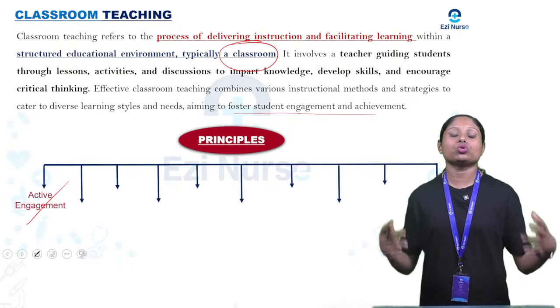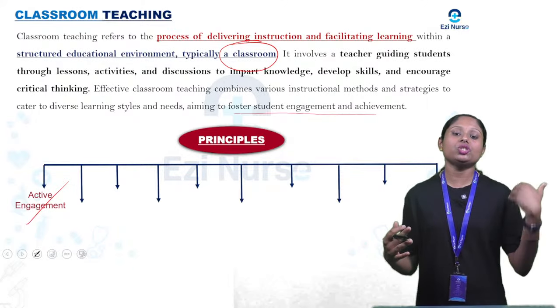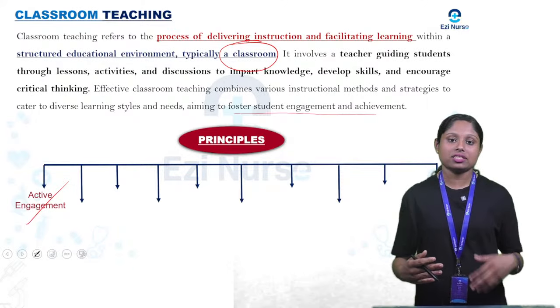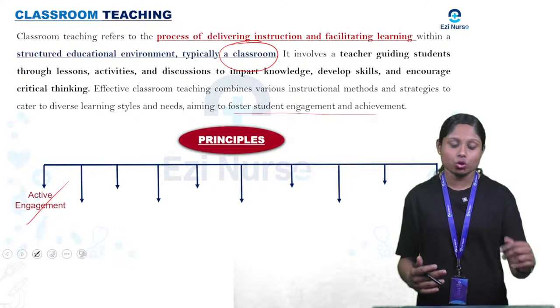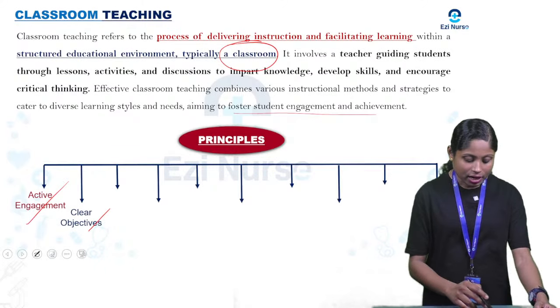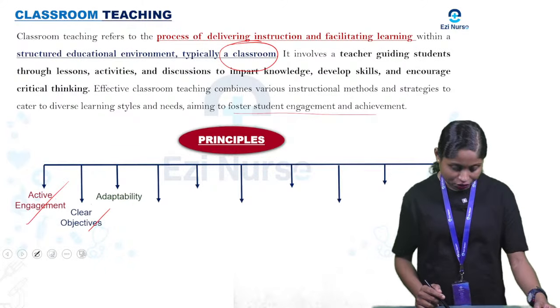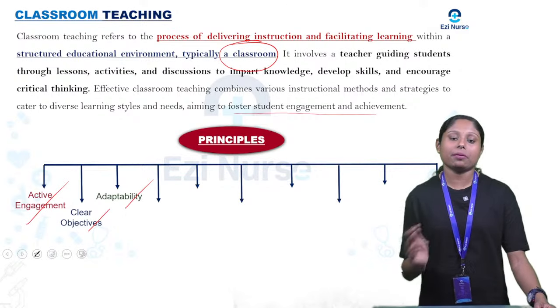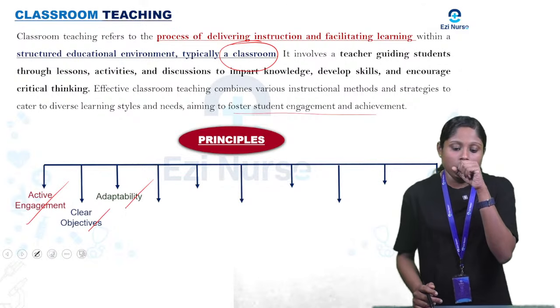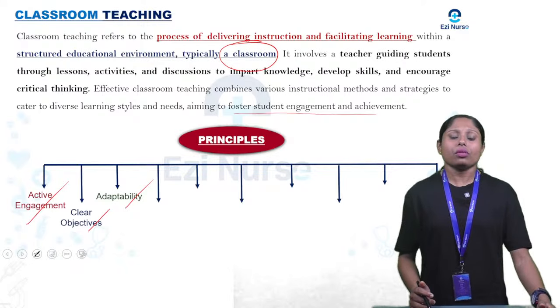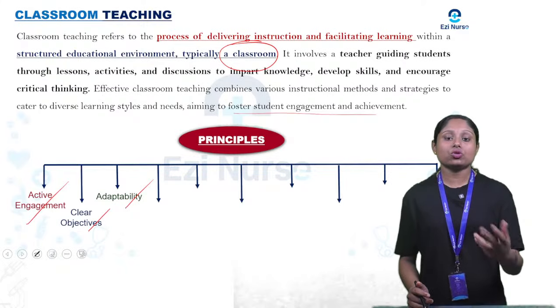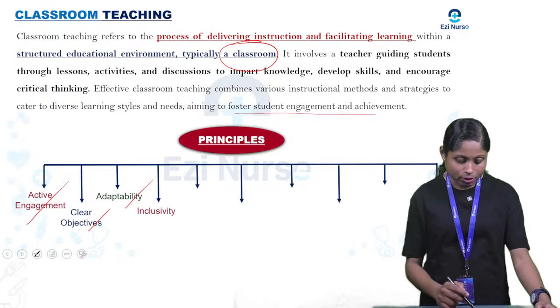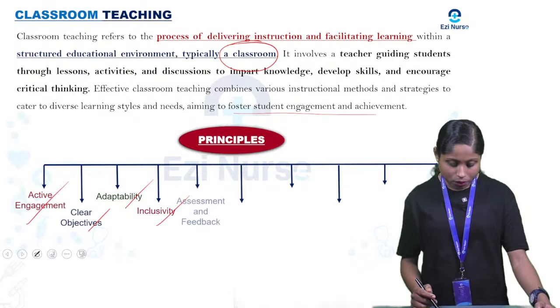Active engagement. Sometimes the teacher is active and the students are passive, so active engagement of both sides should be present, and clear objectives should be defined. Adaptability should be there. Based on the situation, the classroom setting should be changed. Inclusivity should be there.